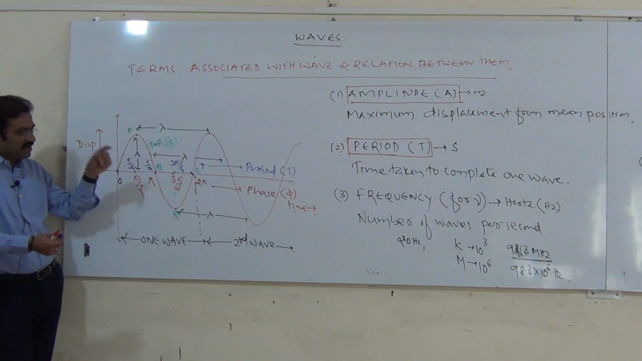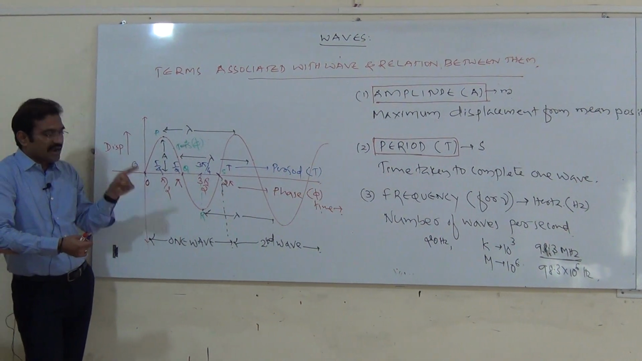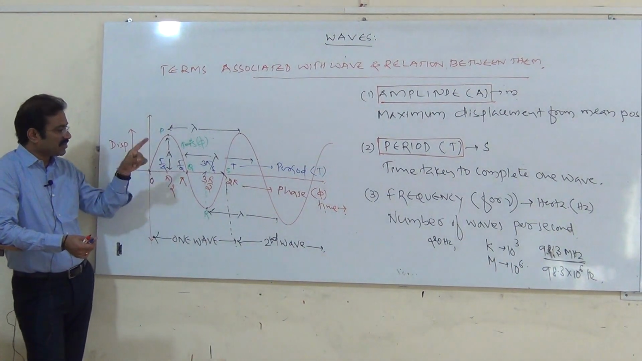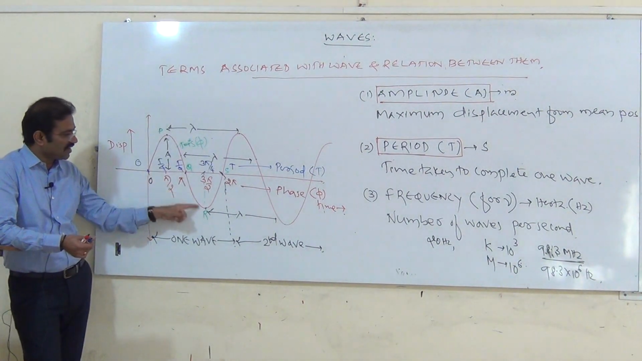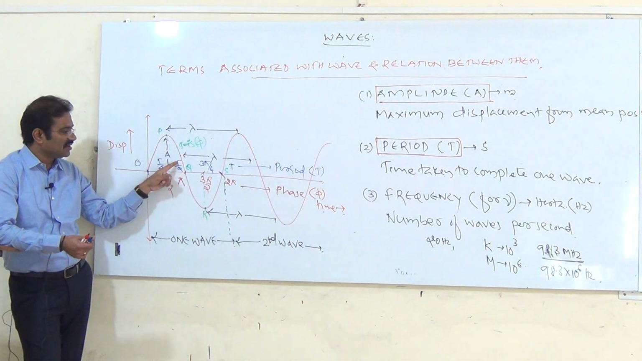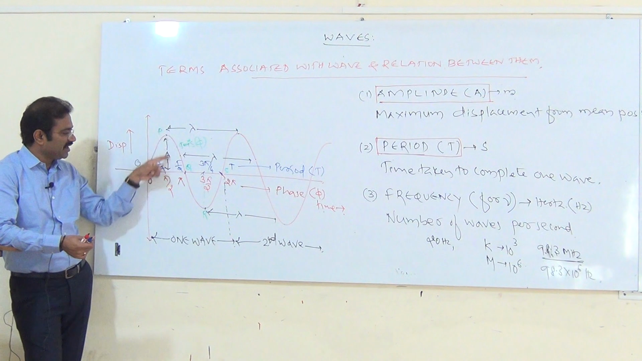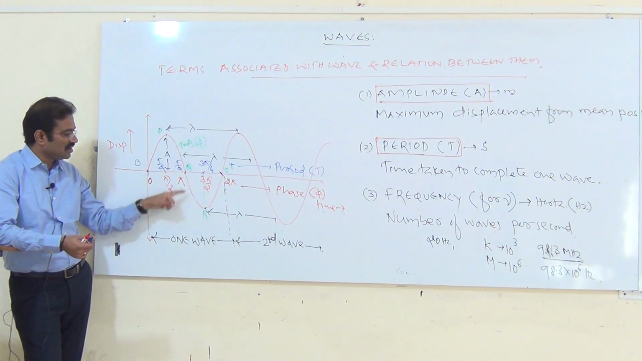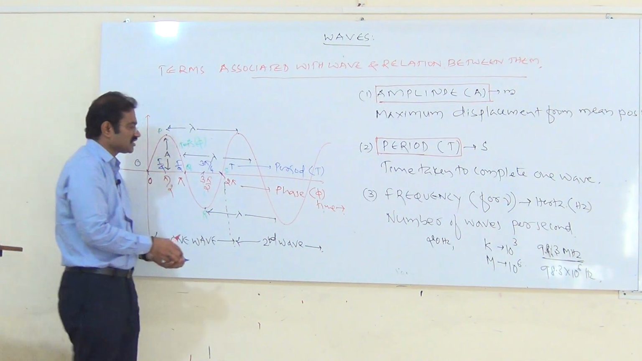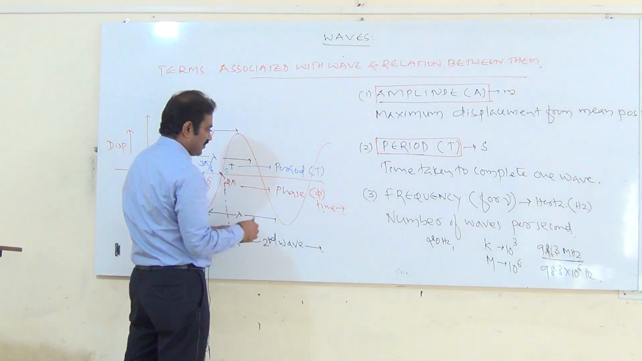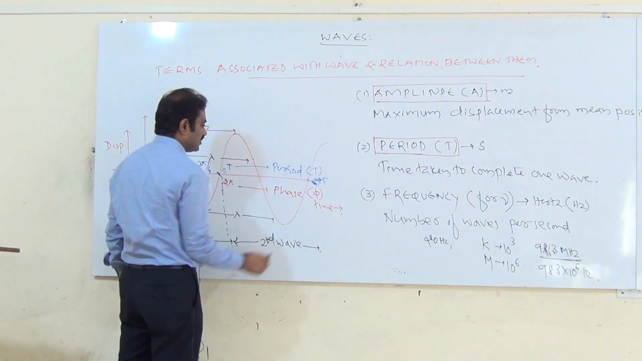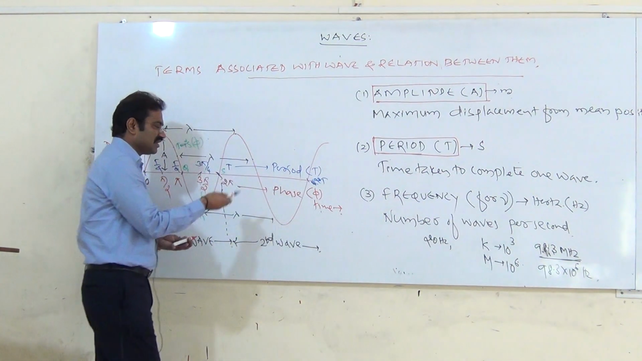Therefore, what is a period? Period is time taken to complete one wave and it is denoted by capital T. To complete one wave, it takes a time capital T. To complete half wave, T by 2. To complete 1/4, T by 4. To complete 3/4, 3T by 4. For two waves, obviously, the time period will be 2T. And if you take a phase, that is different.